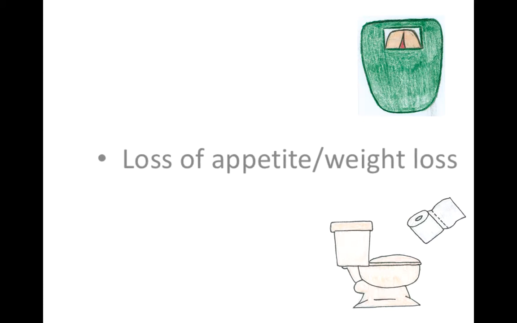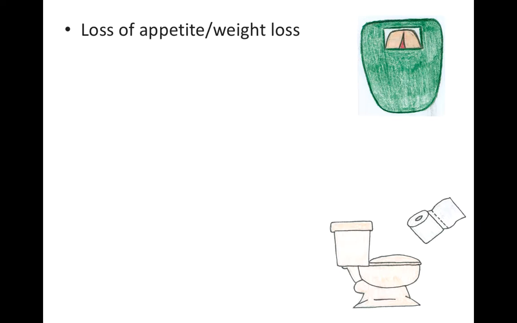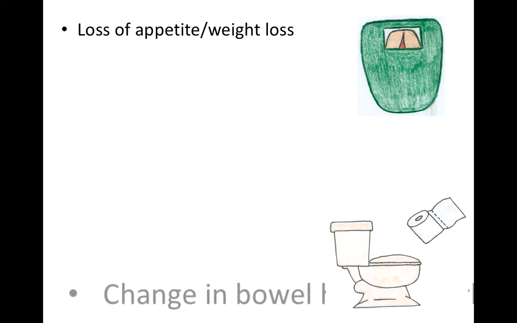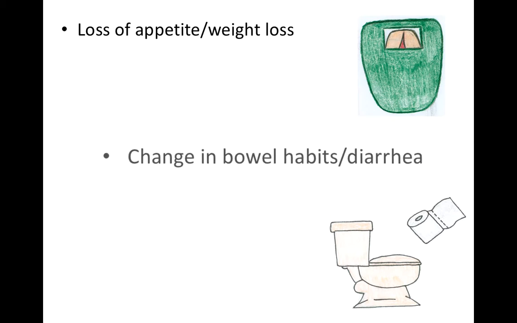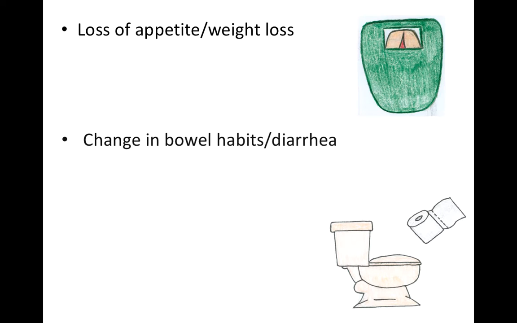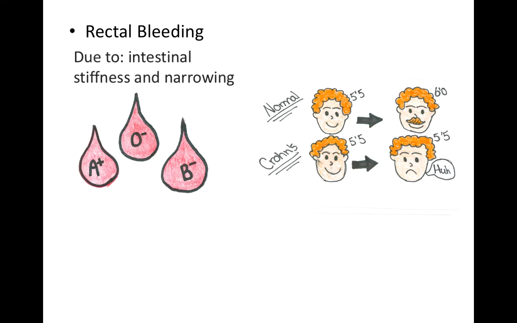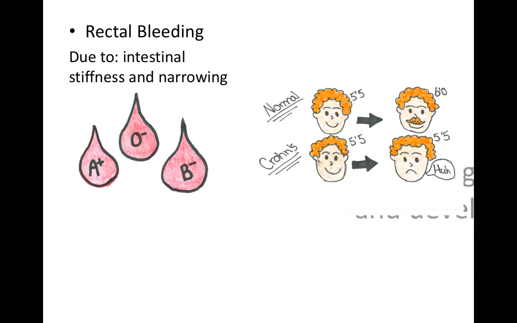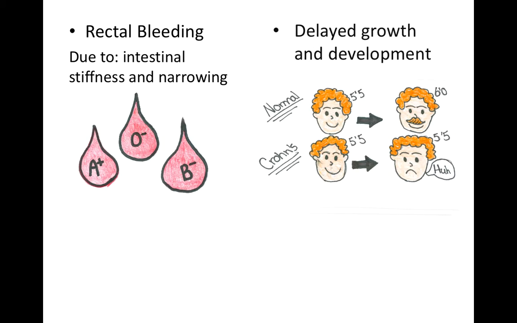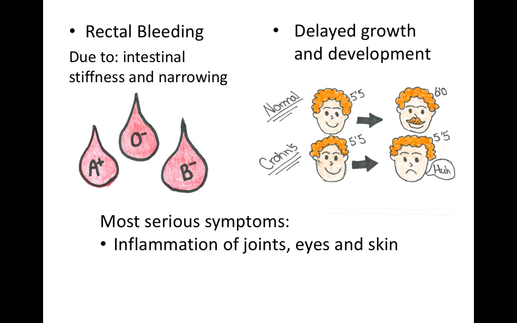This is due to infection affecting the absorptive surfaces of the intestines. Change in bowel habits or diarrhea. This is because the damaged intestinal wall can't reabsorb water as well, so the excess water is excreted. Rectal bleeding. This is due to intestinal stiffness and narrowing, delayed growth and development. The more severe symptoms are inflammation of joints, eyes, and skin, or ulcers and/or fistulas.